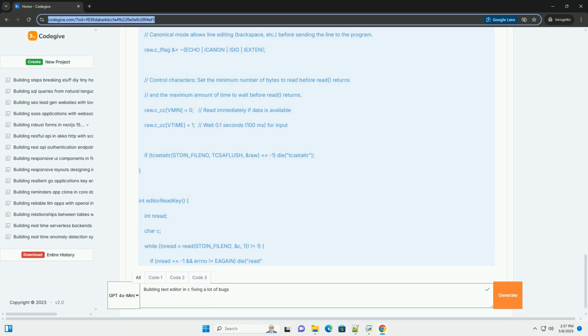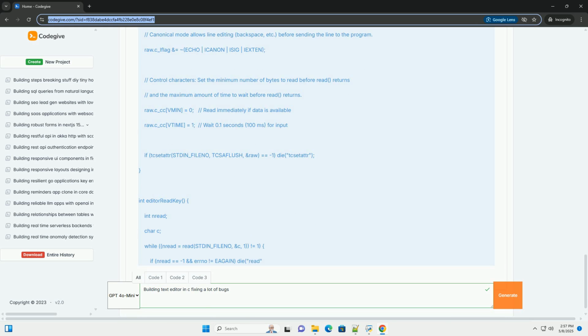void editorDrawRows(struct abuf *ab). int y; for (y = 0; y < E.screenrows; y++). int filerow = y + E.rowoff.